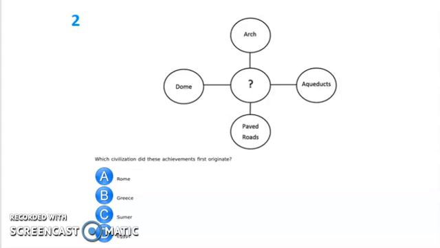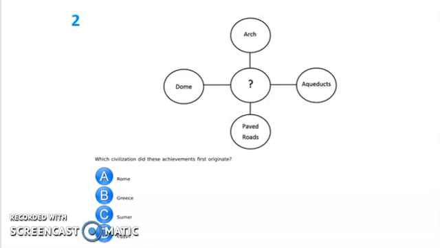The correct answer is A, Rome. So the Romans invented the arch and the dome, and the aqueducts, which transported water into their cities, and paved roads, paved with stone and concrete, that lasted forever, so that their soldiers could make it all over their expansive empire.